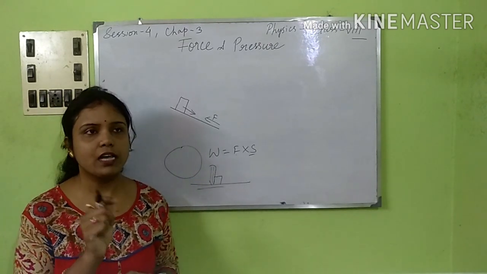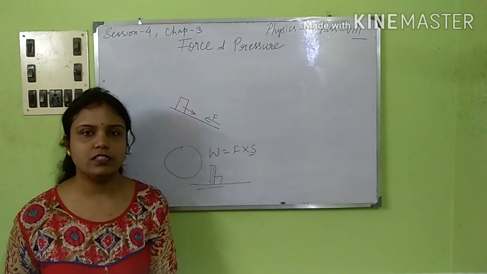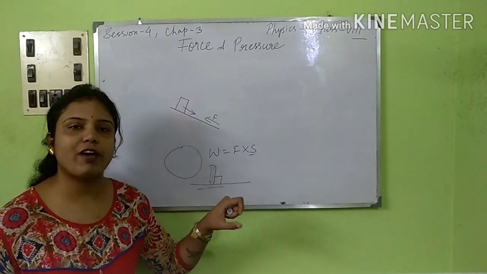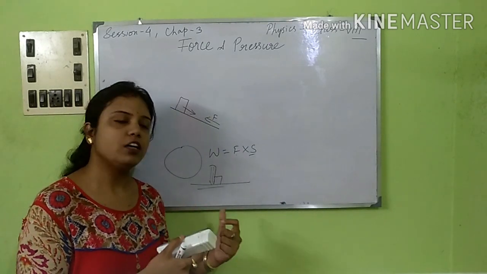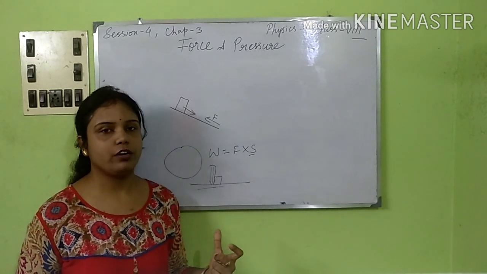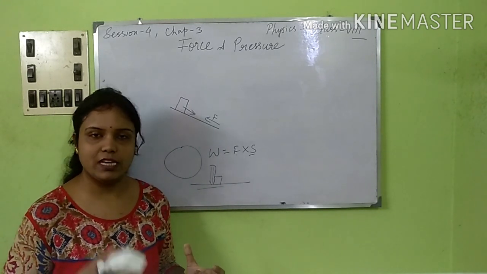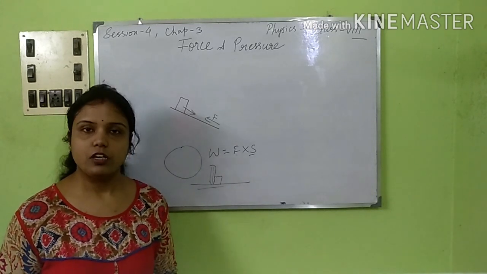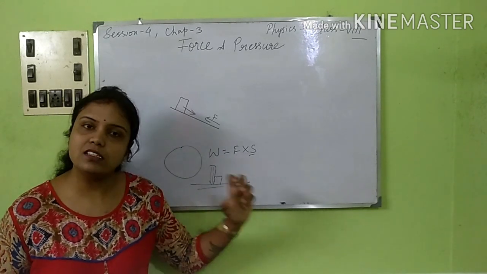Now the other thing which I wanted to say is, force is of two types. One is a contact force, another one is a non-contact force. For contact forces, whenever we touch the object and try to move it, or change the shape of the object, that is a contact force. And the other, which does not occur in contact with our force, that is a non-contact force. Examples are electrostatic force of attraction, magnetic force of attraction, or gravitational force of attraction. These are all forces at a distance, that is, non-contact forces.